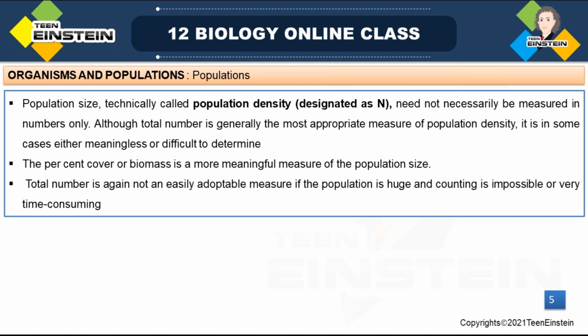Like the tiger census in national parks and tiger reserves in India. How will we count the number of tigers? We cannot go in front of a tiger and check how many tigers are there in that forest or tiger reserve. If you go directly, that's all. So in those cases, we can't go for direct counting. Which method will we follow? It is based on pug marks or fecal pellets.